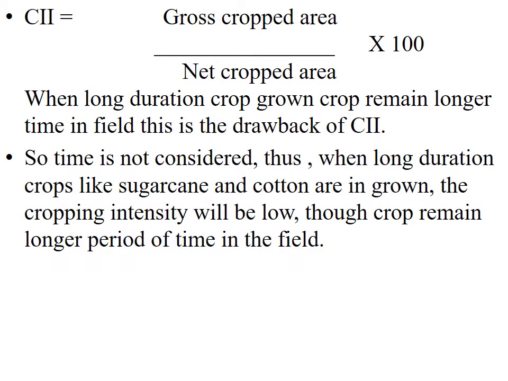Cropping intensity, CI, is equal to gross crop area upon net crop area into 100. When a long duration crop remains a longer time in the field, this is the drawback of CI. Time is not considered, thus when long duration crops like sugarcane and cotton are grown, the cropping intensity will be low though the crop remains a longer period of time in the field.